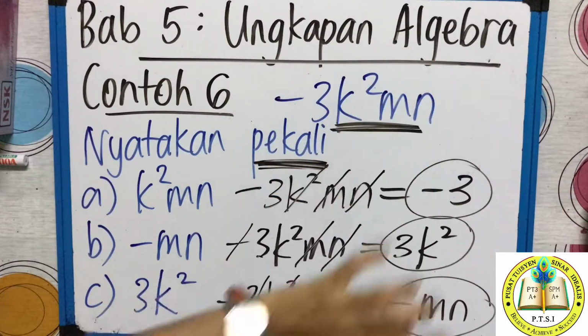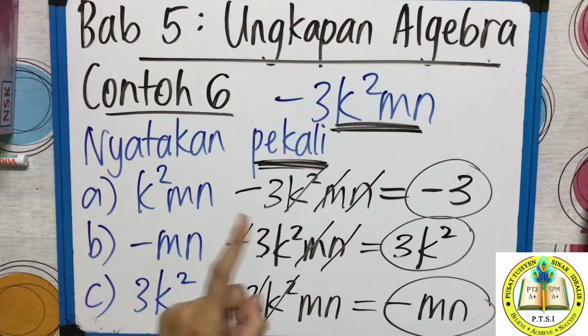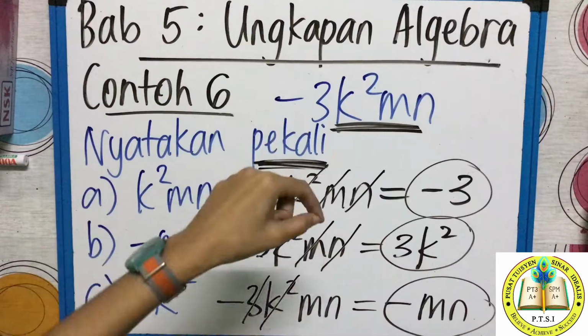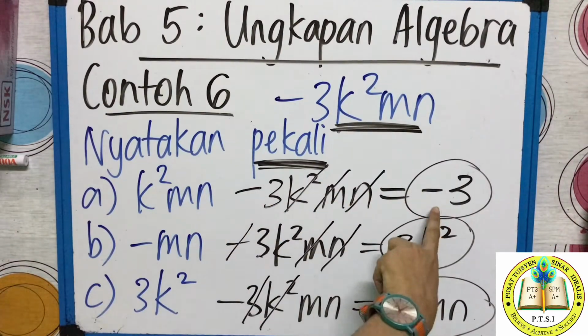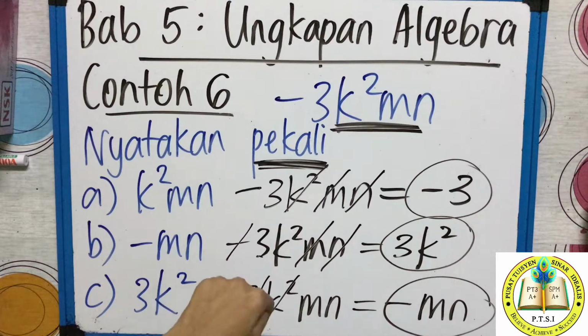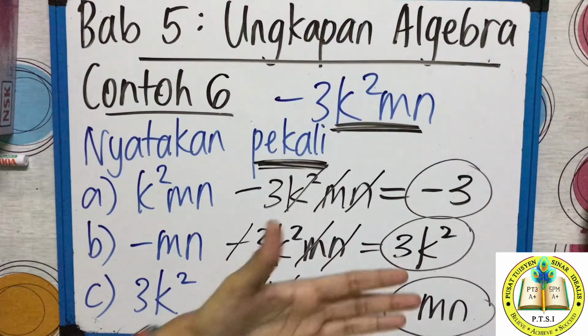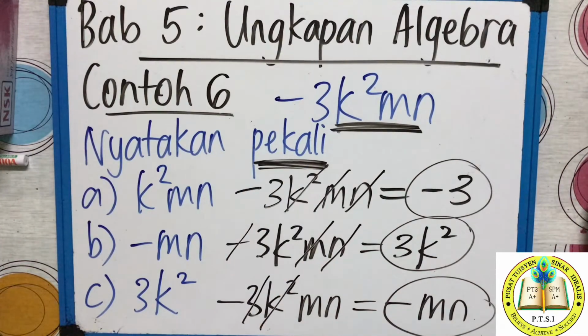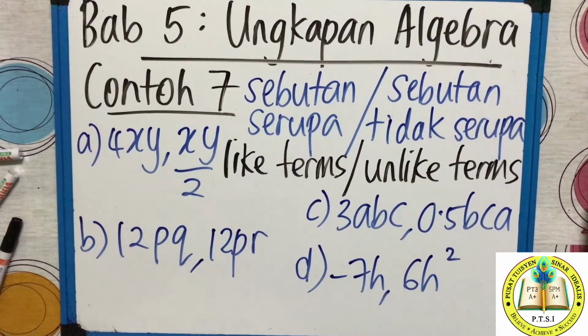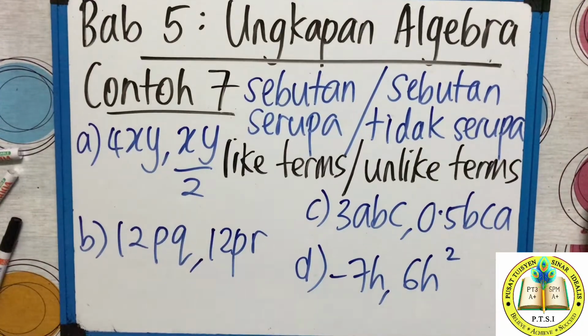Ini soalan, they say nyatakan perkali. So perkali is what? After you cut the balance. So K kuasa 2 MN potong, balance, negatif 3. Negatif MN, negatif MN potong, 3K kuasa 2. 3K kuasa 2 potong, negatif MN, balance. So this is what we say perkali, coefficient. This is the next example class, contoh 7.